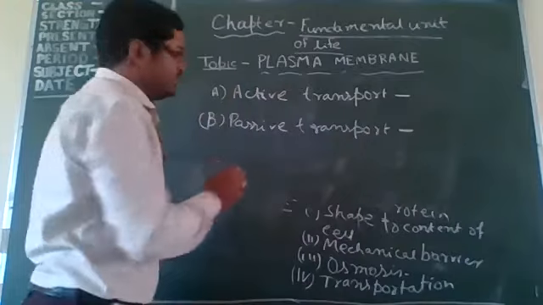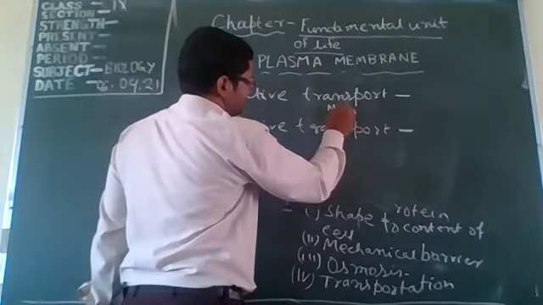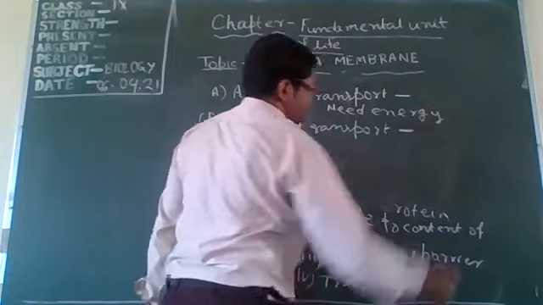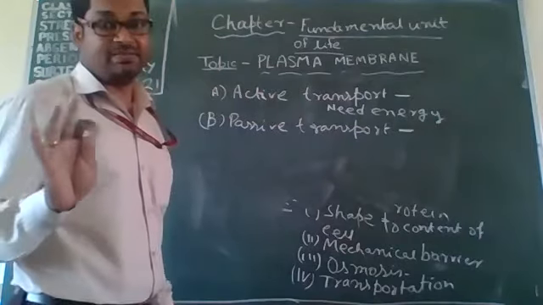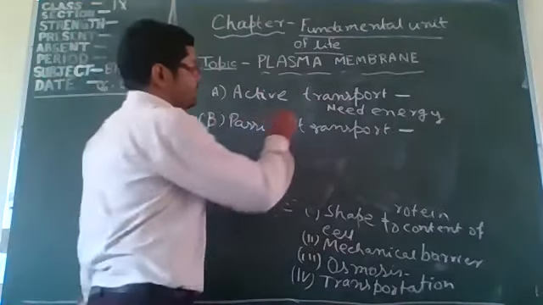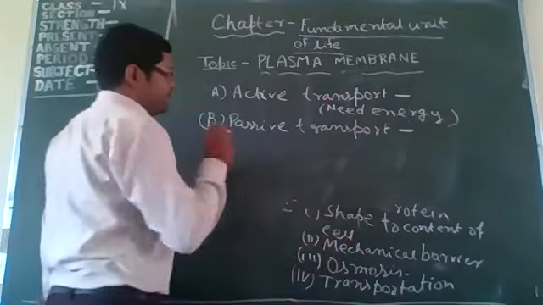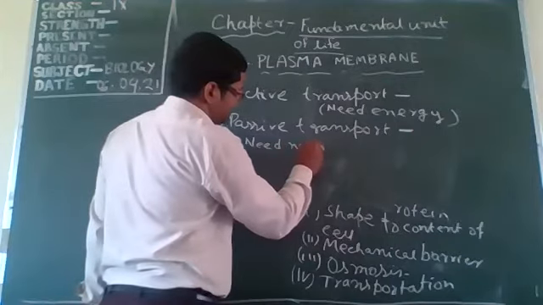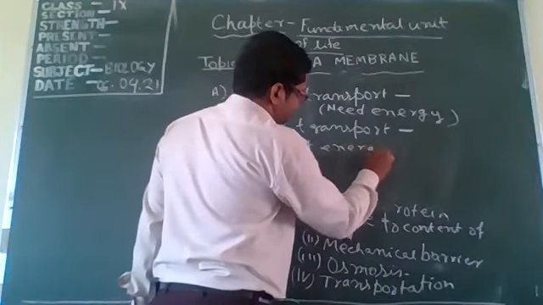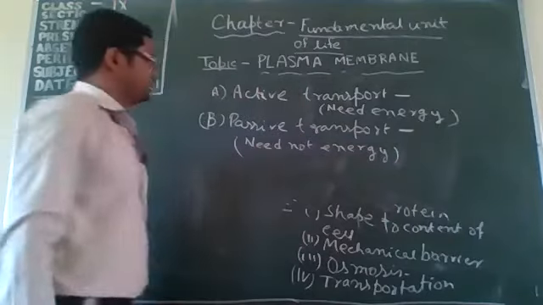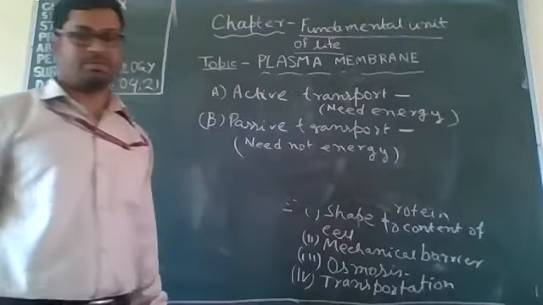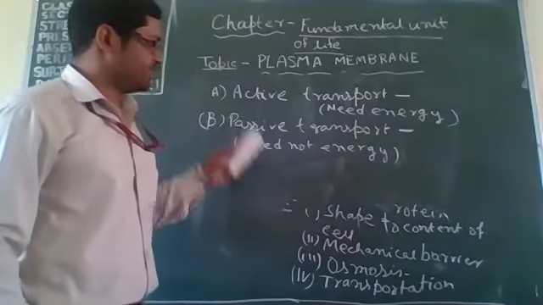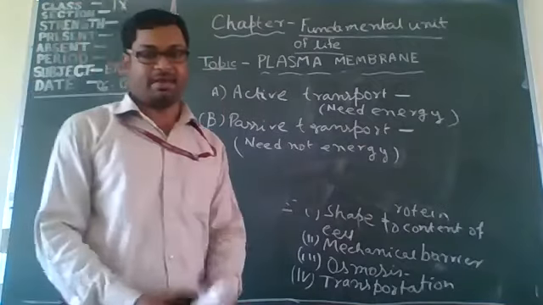Active transport means they need energy, utilize energy, use energy. That is called active transport. And passive transport does not use energy. That is the passive transport system. Those are the activities present in the plasma membrane, the functions of the plasma membrane. Understood?